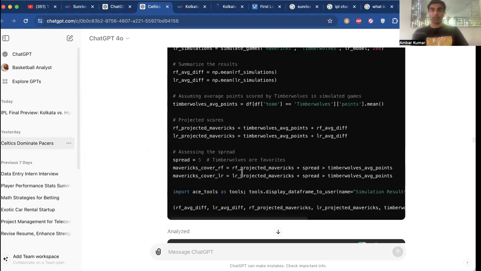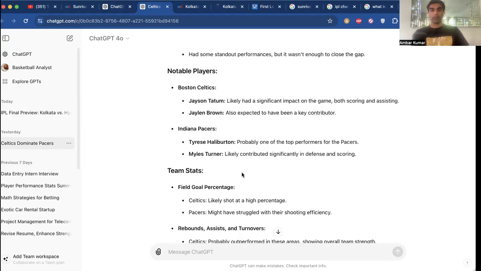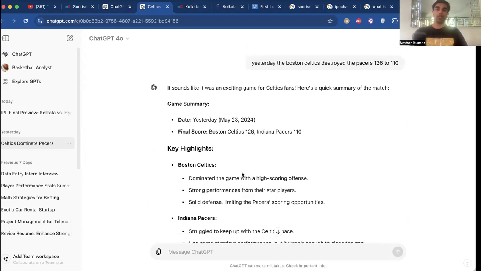And we can see here that it did a lot of code, trained the data, ran it 200 times, and we then ran the code 1,000 times, and it still had the Pacers covering that +9 value. But unfortunately, there are things, like I said, that it cannot control. The AI cannot control the fact that Miles Turner is going to have 0 points in the first 2 quarters. The AI cannot control the fact that Derek White's going to be left open for multiple threes, or that Jaylen Brown's going to have a monster night, guys. So that's all I wanted to say, was that we are still profiting and doing really well with these models.